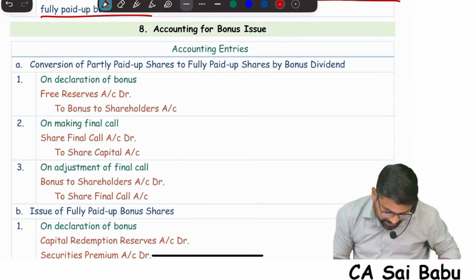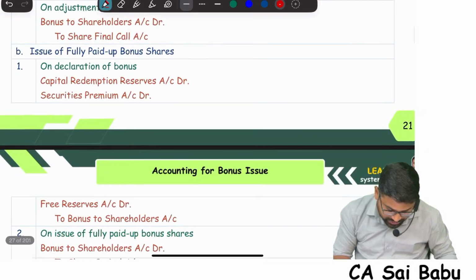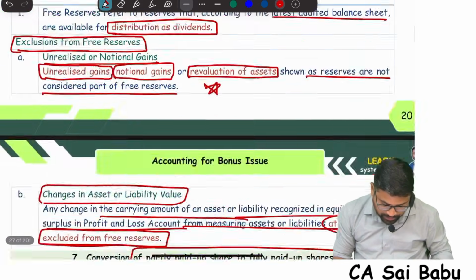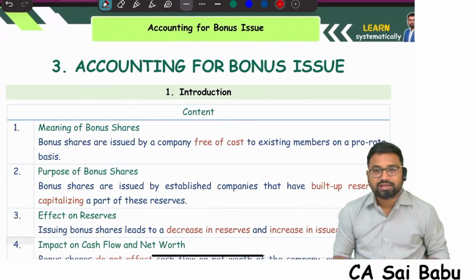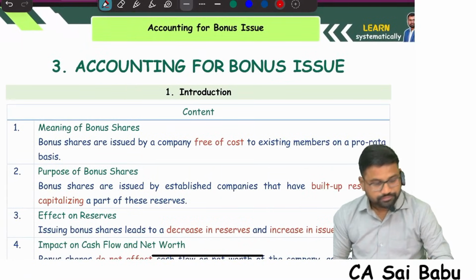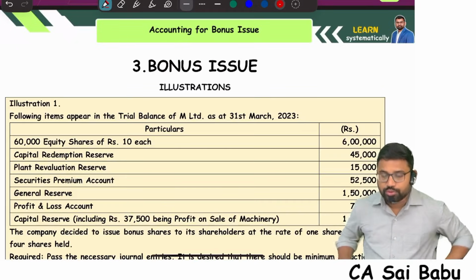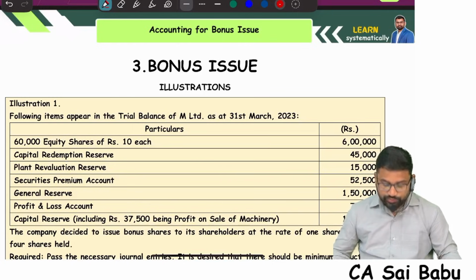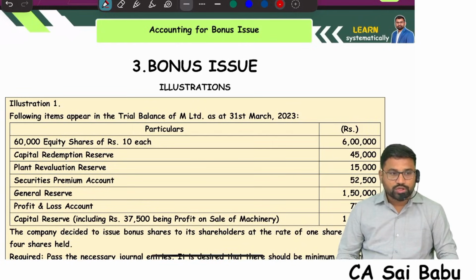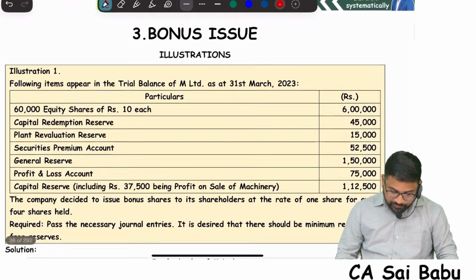This is what exactly I have given. If you want you can check it also, same entries. The 2 cases we have covered, so the entire concept of bonus issue theory has been completed. Now relating to bonus issue, see the question. We completed the theory part. Let us solve the questions. Come to our question bank, first illustrations.